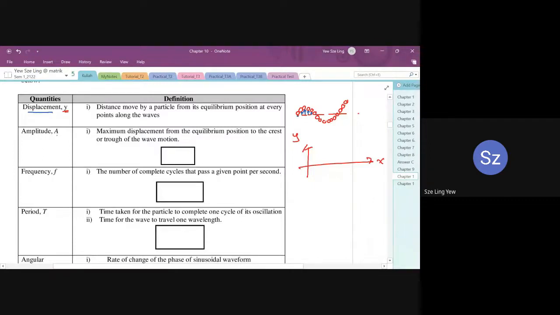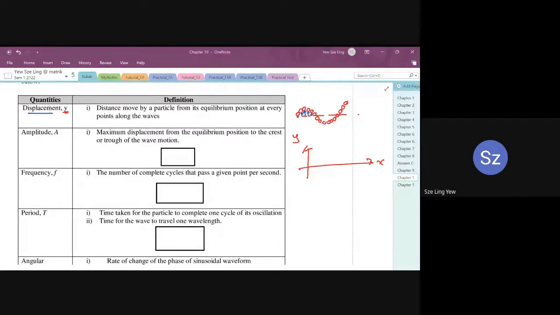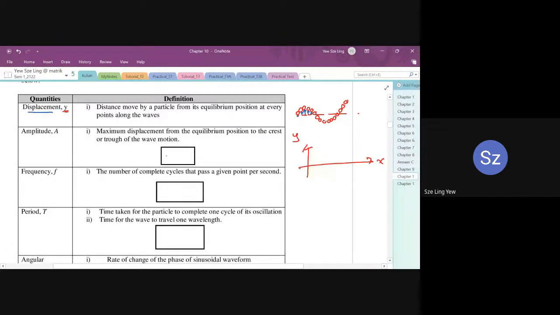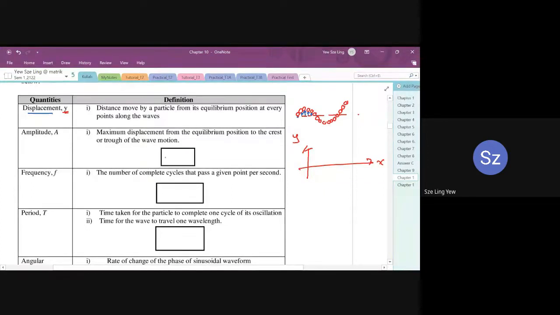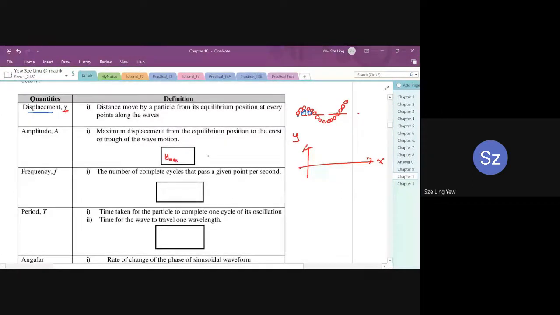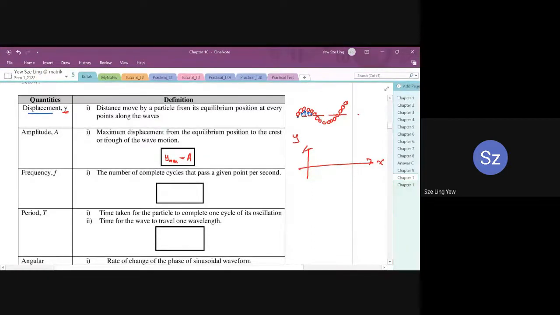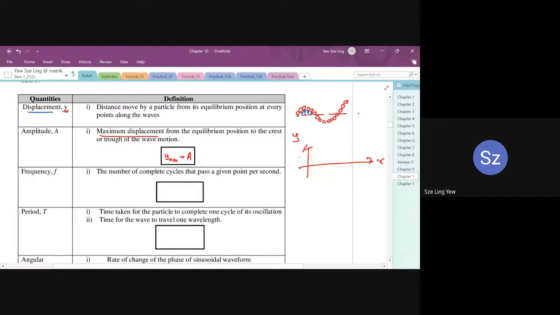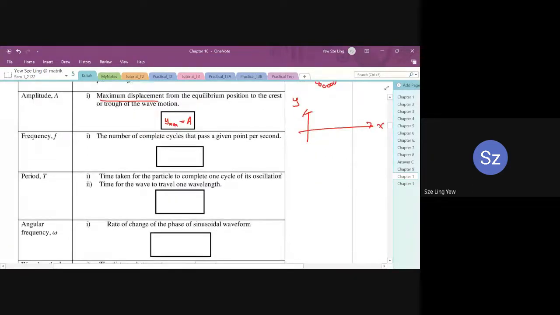Okay, next one, we have the term called amplitude. It is the maximum displacement from the equilibrium position to the crest or to the trough traveled by the wave motion. All right, so it is the maximum distance. So what do we need to put in the table? A is equal to Y max, or Y maximum. The maximum value along the Y component, the vertical component, equals A. So the maximum displacement traveled by the particles from the equilibrium position, that is our amplitude.